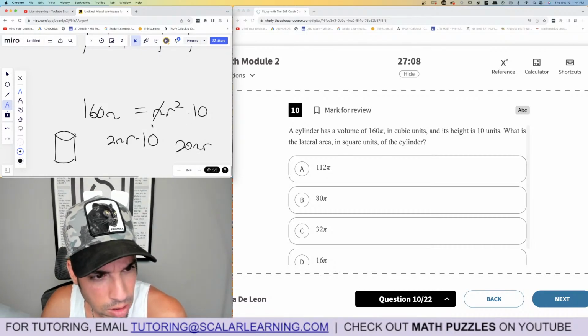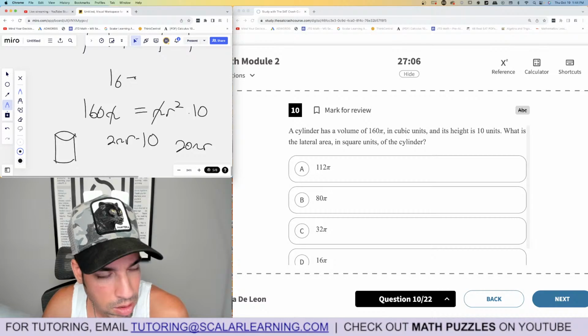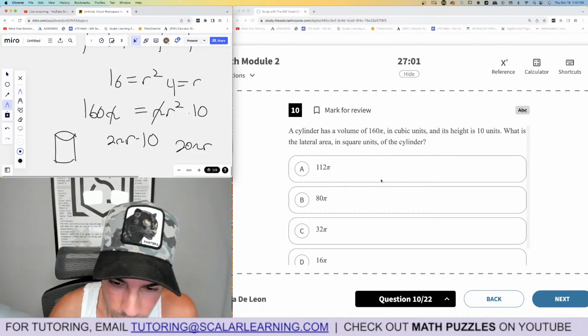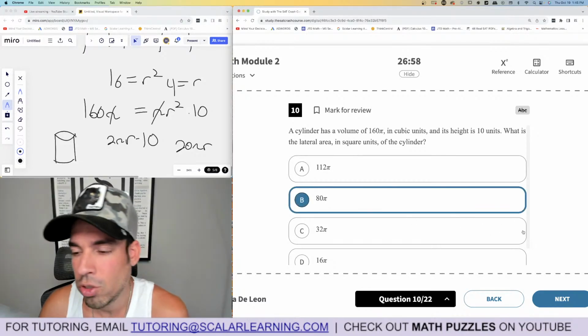I can get that here, I think, because pi's cancel out. Divide by 10, 16 equals r squared, r equals 4. So it's 80 pi. There it is, B. B is the winner. It's an interesting one.